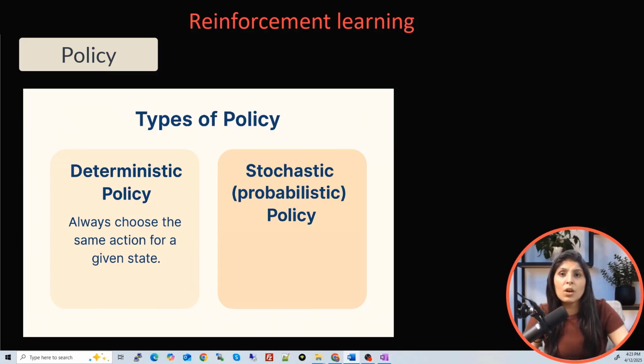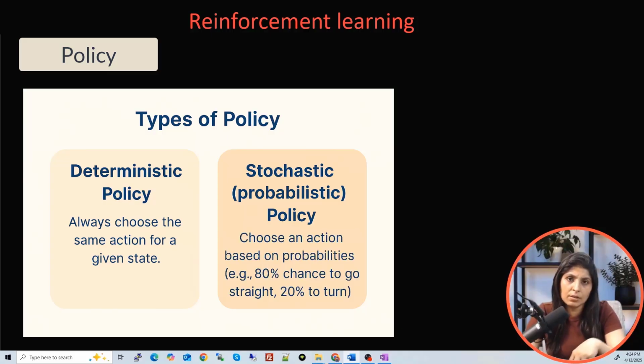And the stochastic policy means that it will calculate the probabilities. Let's talk about that snake game again. Let's say it gives a probability of 80% to move straight, 10% to move left, 10% to move right. The move which has the highest probability, the agent will pick that action.